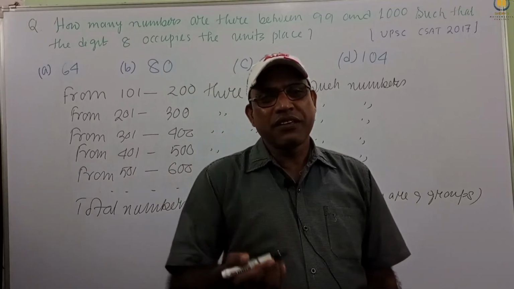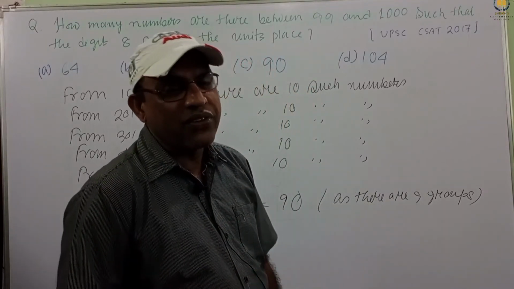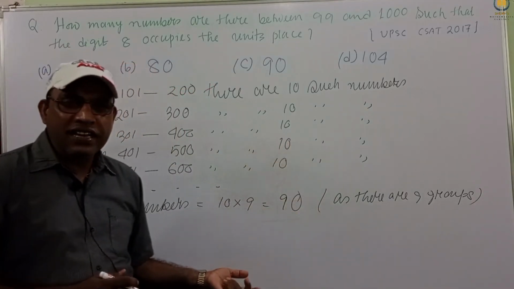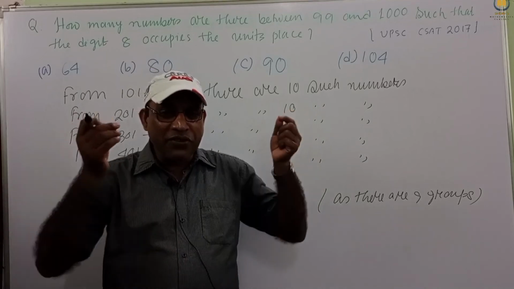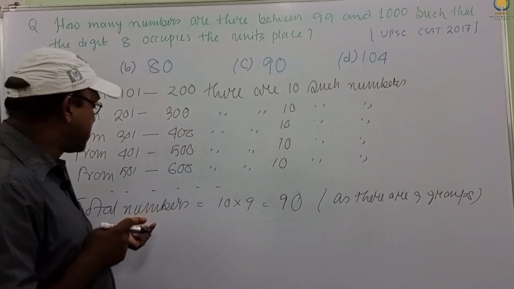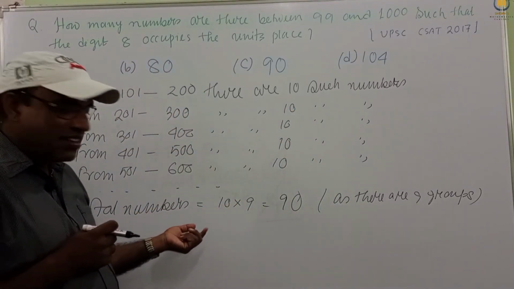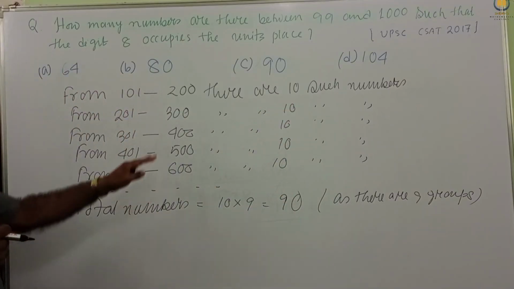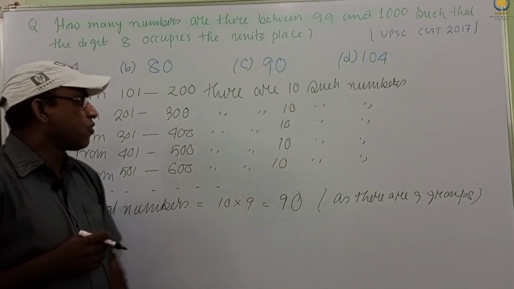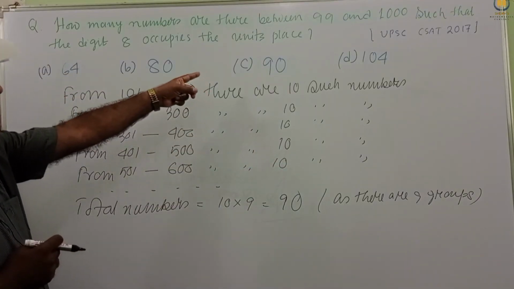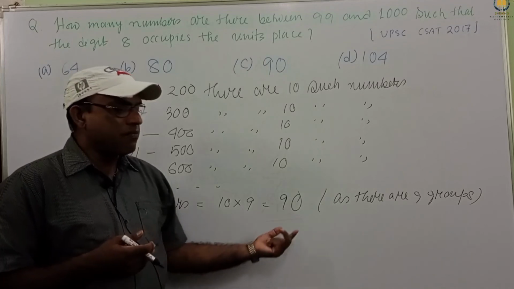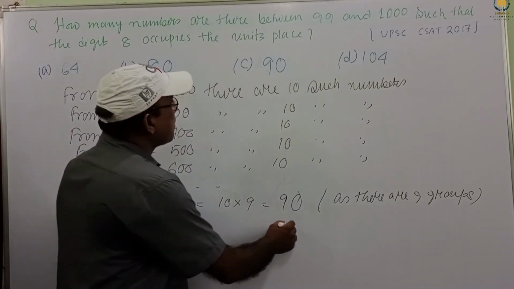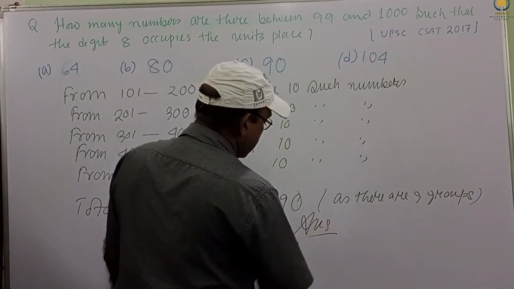So we can easily think about it practically. We can think theoretically also. But sometimes if we write the solution theoretically, your network will be busy and your memory will hang. So for this I have written these 5 groups, and you imagine the remaining 4 groups, and the total is 90. So 90 numbers have 8 in the unit place, and this is our answer. Option C is our answer.